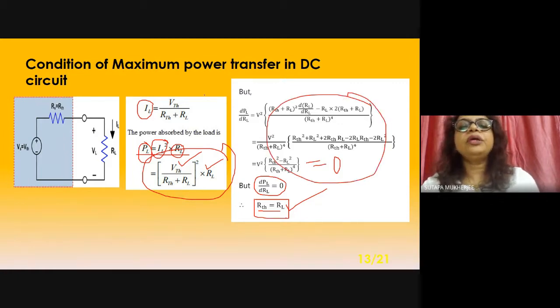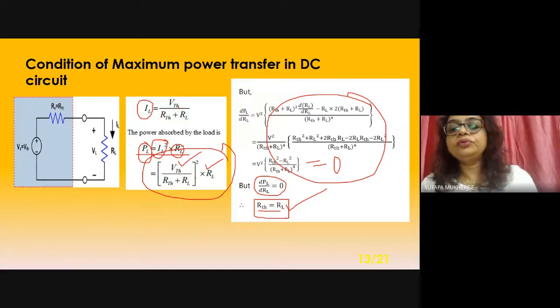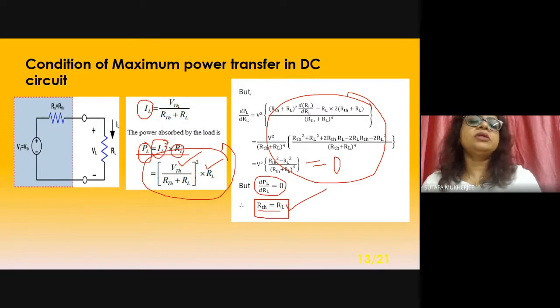So in case of a DC circuit, the condition of the maximum power transfer theorem is proved. Clear to all of you? Yes, ma'am. Then you have to do the calculation of the condition of maximum power transfer in an AC circuit. This is the DC circuit.